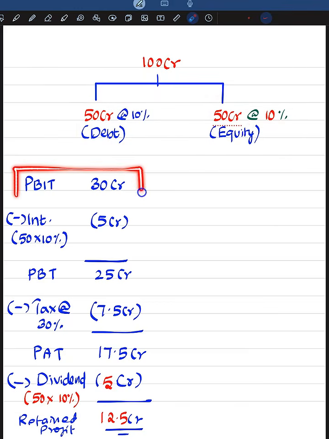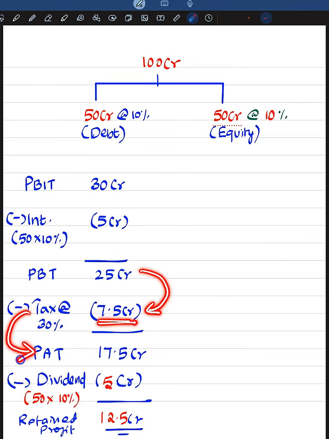Let's assume business is making a profit before interest and taxes of 30 crore. So from this profit we have to pay interest for these lenders, which is 50 crore into 10%. We will bring that here, and that is 5 crore. So after paying that, what is left over is 25 crore. This is profit before taxes. On this, tax has to be paid. Let's say tax rate is 30%. So 25 crore into 30% works out to 7.5 crore. So what is left after that is profit after tax, 17.5 crore.